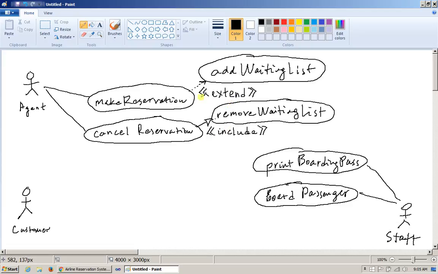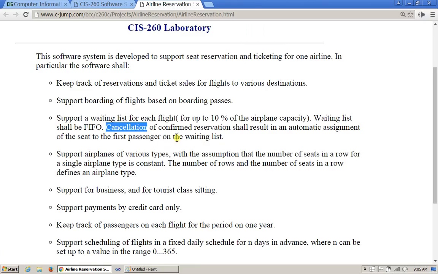These are the two possible examples of use case extension in the first place, because we can ask the customer, would you like to get on the waiting list if there is no reservation available for the flight that you're looking for? And if they say yes, we can push a button and say, okay, let's process and put them on the waiting list. And then, of course, the other side of things: if they're already on a waiting list, we always want to give them a chance to get the actual reservation for the flight. All right, so this is what we deal with so far.